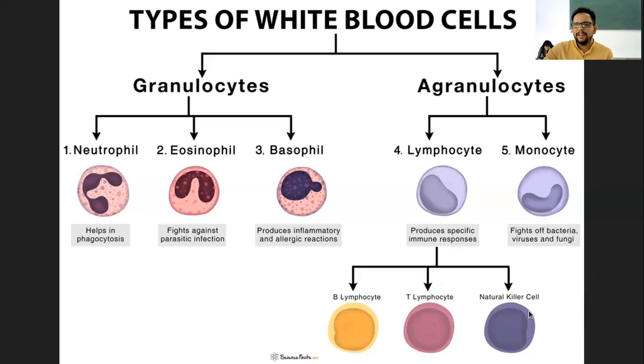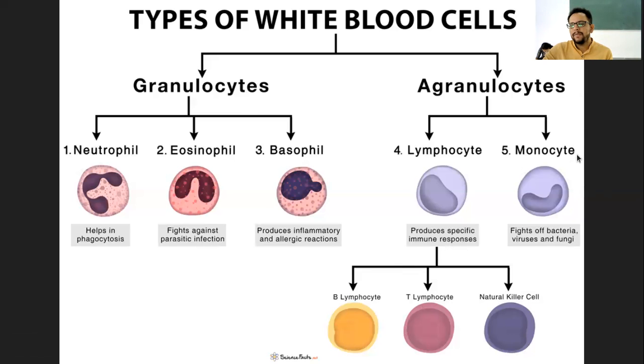These do exist in our blood to a very small extent because of their natural ability to kill any particular type of cell. That is why they are called natural killer cells. They exist in a very small amount, and depending on what specific immune response it is, the number can increase, but for us that is not important as of now. Natural killer cells have just a natural ability to kill cells, while all the other cells always need some signal. These cells may not need any signal; they can recognize the foreign particle and directly kill those cells. So that is why natural killer cell.